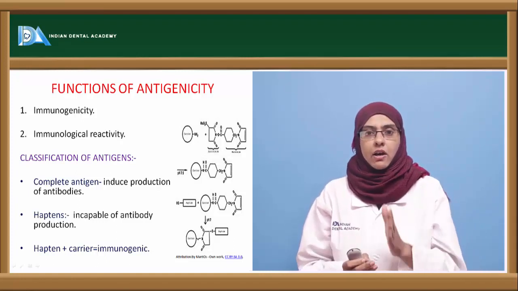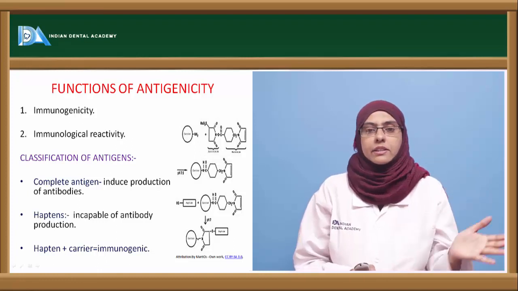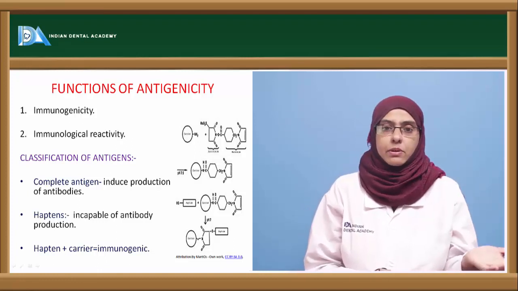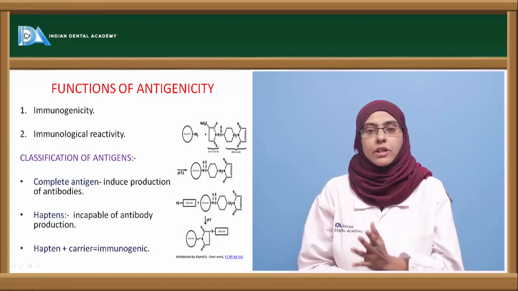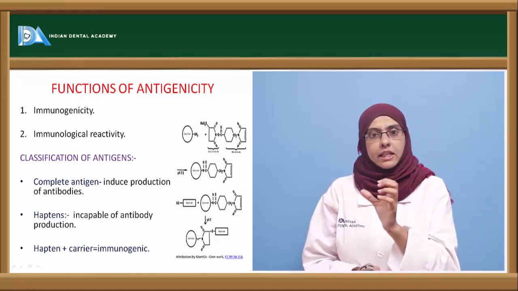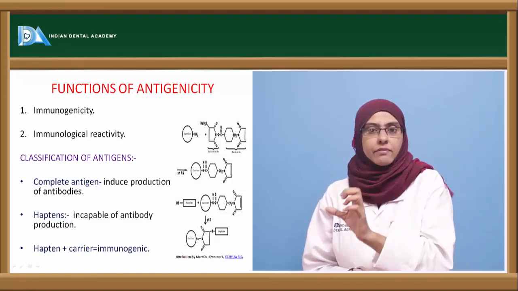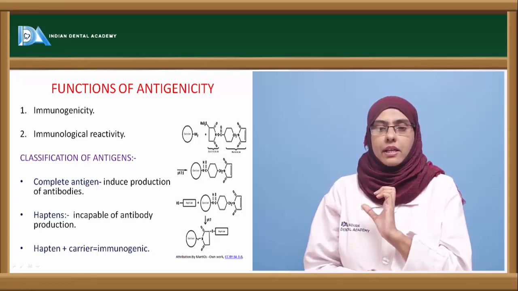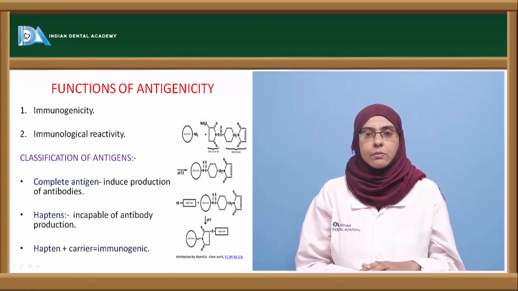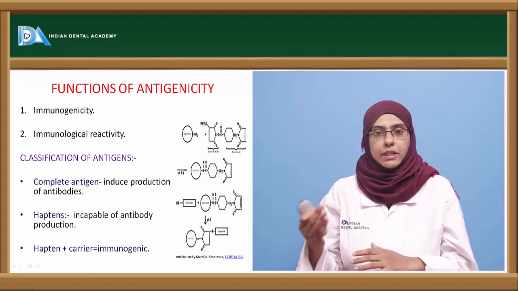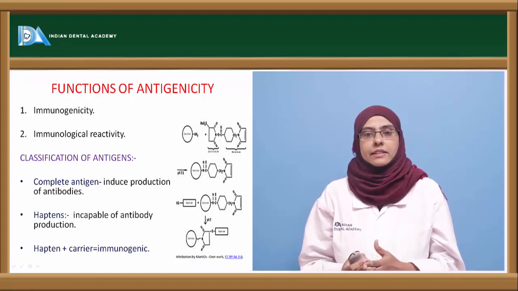One is the antigen that is able to enhance your immune status to produce the antibodies, whereas in the second case there is no production of antibodies, but these antigens are able to react with the products that are formed during an immune reaction. So that is called as immunological reactivity. So based upon the function, you can classify the antigens into two types.